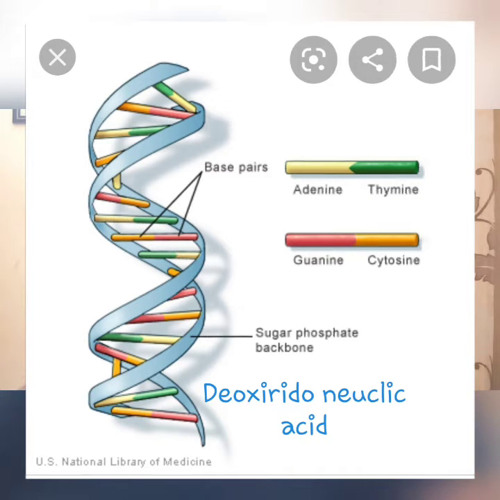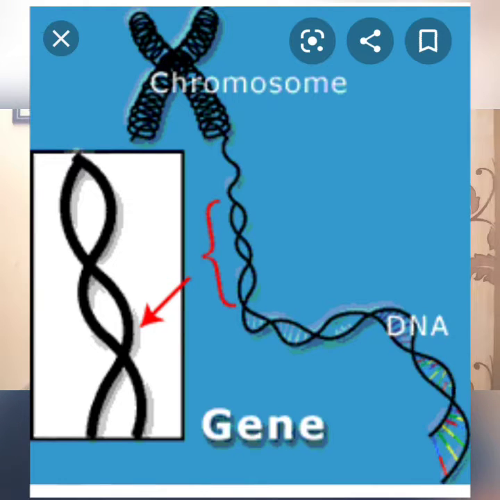DNA means deoxyribonucleic acid, which contains the genes. When there is an offspring, the characters are transferred to the offspring through the DNA with the help of genes, so that the offspring get the characters of their parents. This was the first ever organelle to be discovered. It was discovered by Leeuwenhoek.